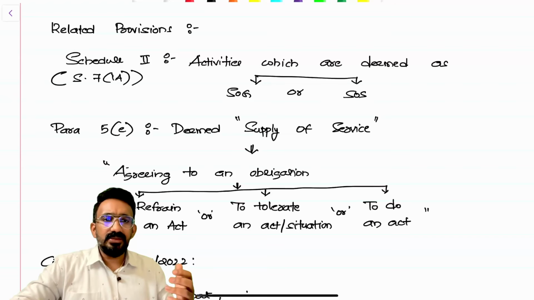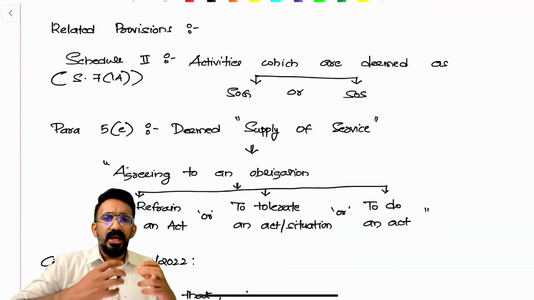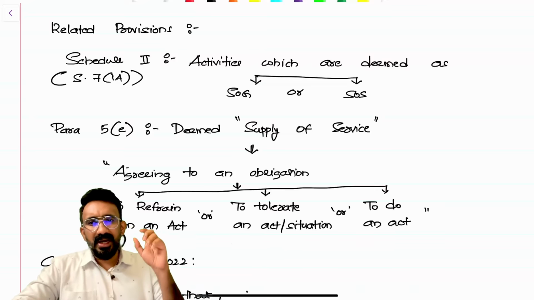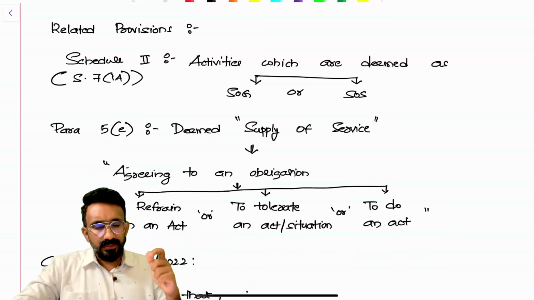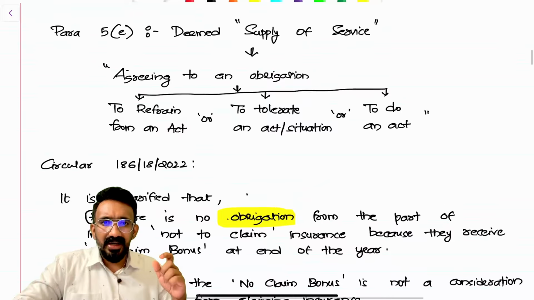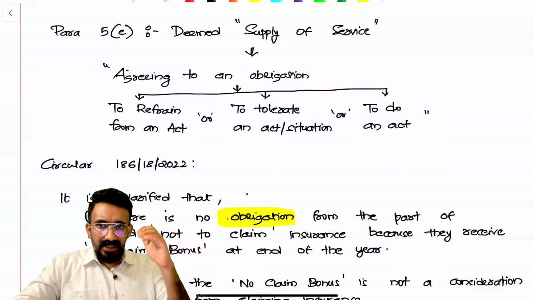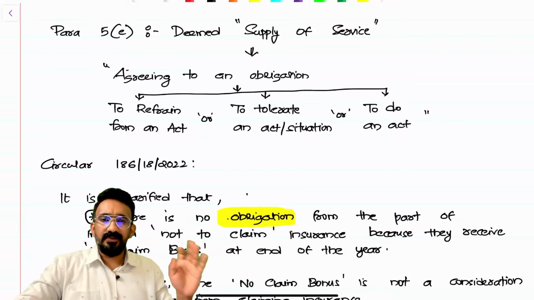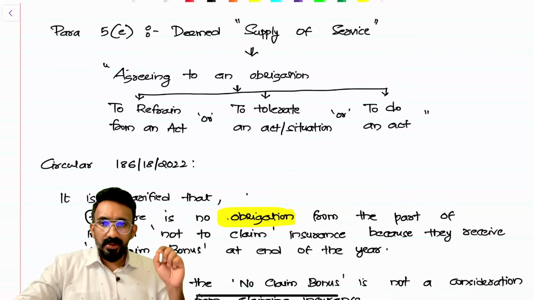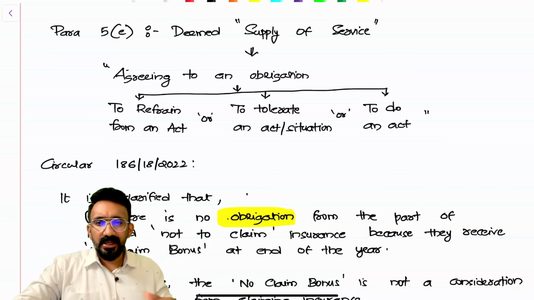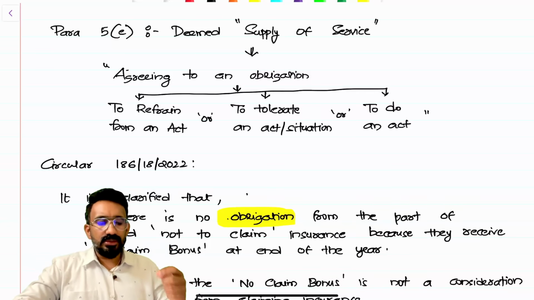There are activities which are confusing as to whether they are goods or services. As per Schedule 2, GST has already fixed certain activities to be goods and certain activities to be services. That's the primary purpose of Schedule 2. In Schedule 2, you have Para 5(e), which says that all the activities in para 5 are deemed to be supply of service. In that, para 5 talks about a particular transaction: agreeing to an obligation to refrain from an act, to tolerate an act or situation, or to do an act.